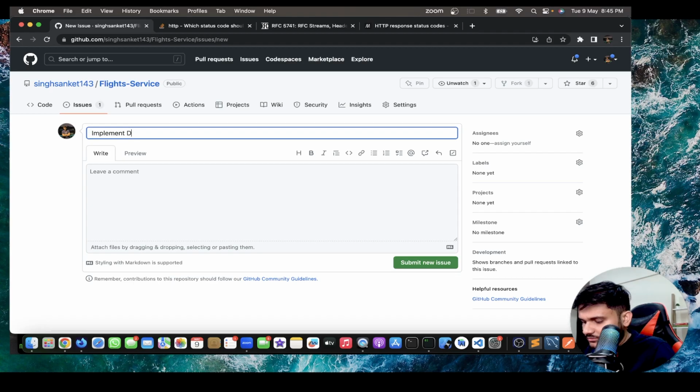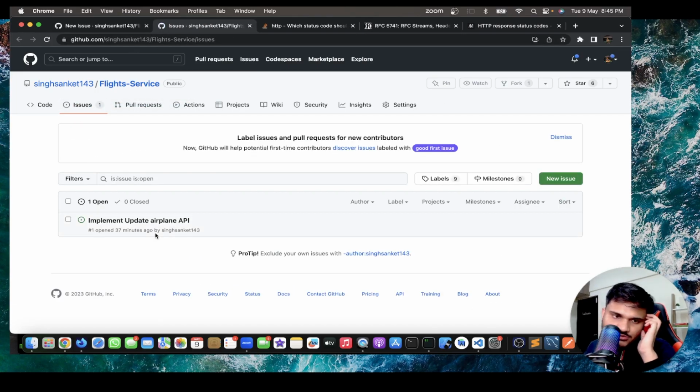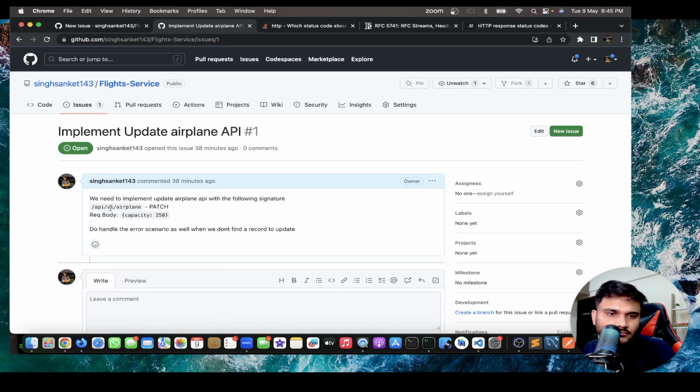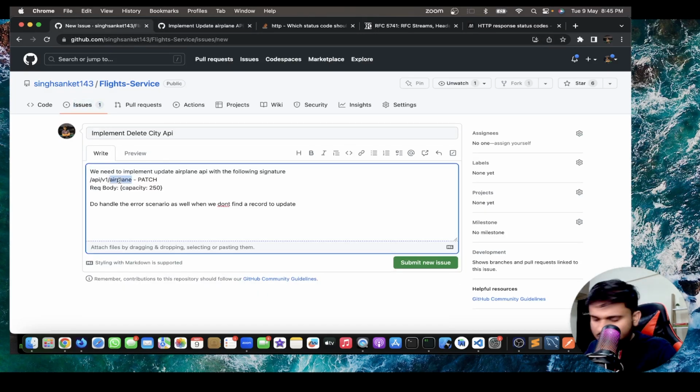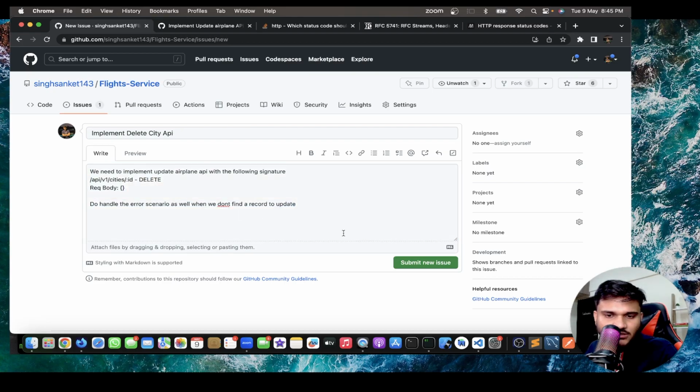Implement delete city API. Okay. And I'll get the issue description from here. Slash cities. It should be a delete request. Request body should be empty. And you're going to say slash colon ID. There will be a city ID. Do handle the error scenario when we don't find a record. Okay. This is going to be something that you have to implement.